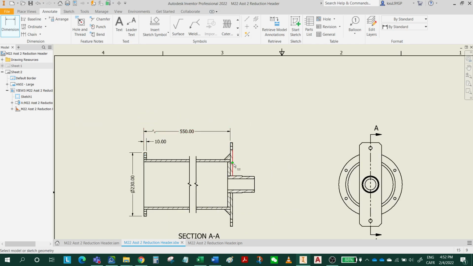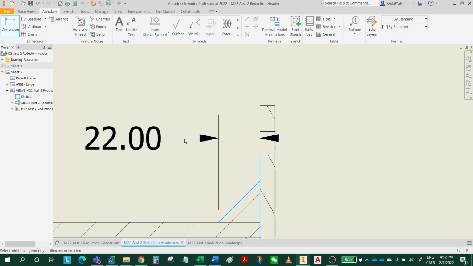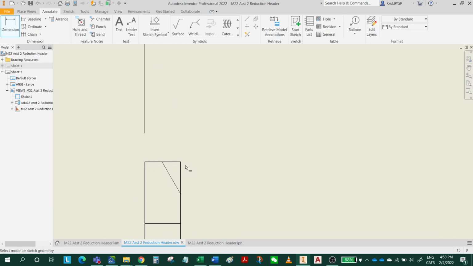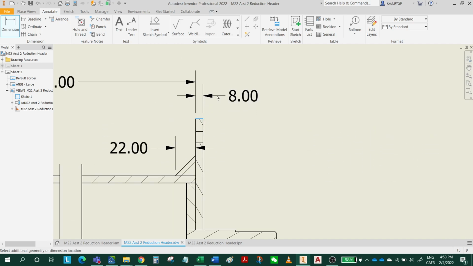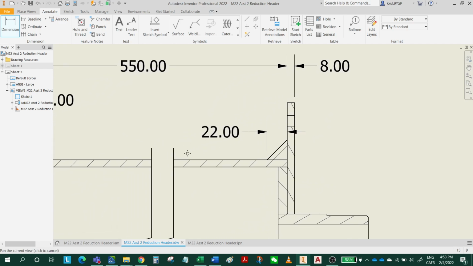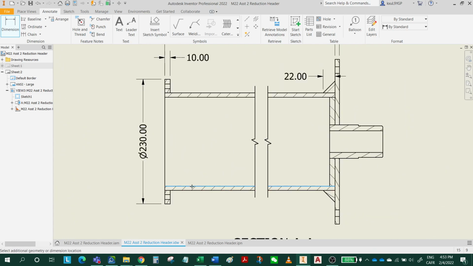All right, and next is 22 from here. 22 from here. And 8 for here, right? 8 over here. And we have 8 millimeters for the thickness, so you can put in the same location. So escape, but make sure you don't put the value inside the view.